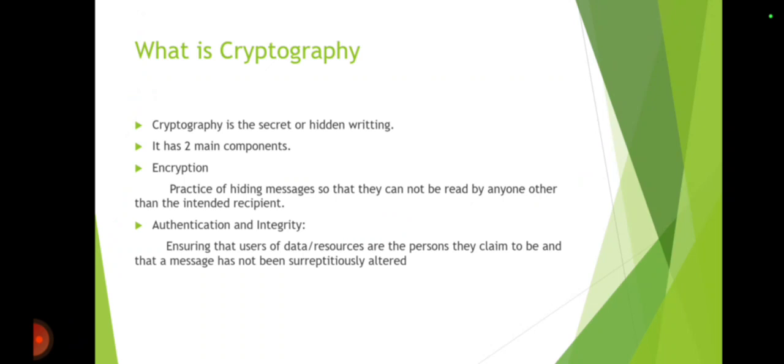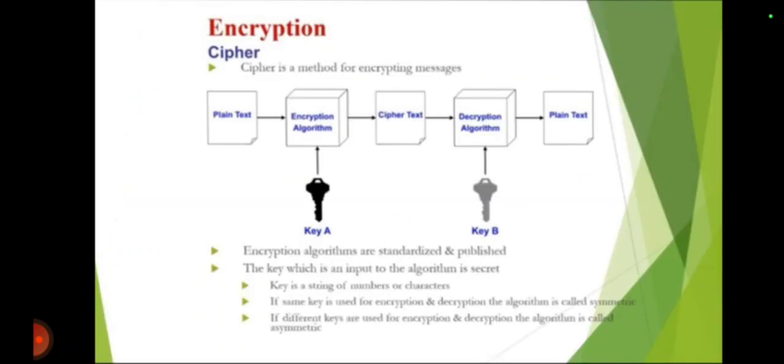Encryption is the practice of hiding messages so that they cannot be read by anyone other than the intended recipient, so that only the receiver can read the messages. Authentication and integrity is to ensure that the message received by the receiver is the same one sent by the sender, without any alteration.